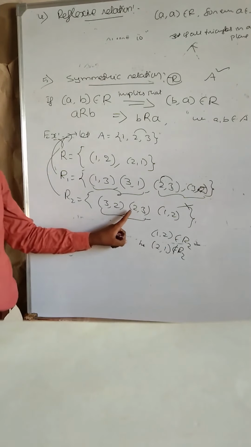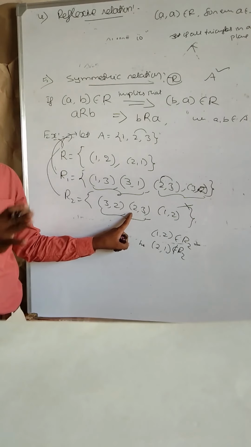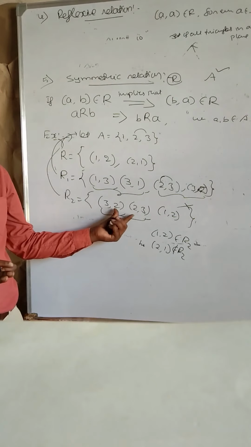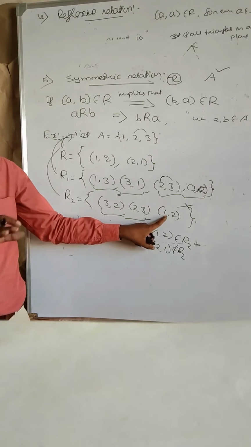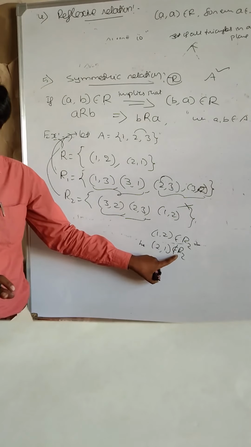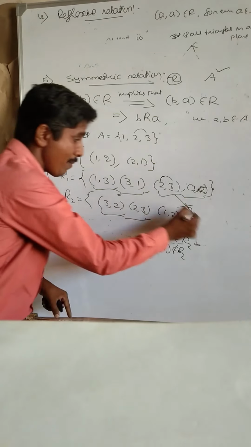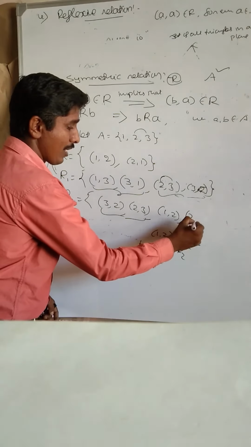Mind it, every element here satisfies the symmetric condition, which means we say that it is symmetric. But if you take 1, 2 belongs to the relation and 2, 1 does not belong to the relation, therefore it is not symmetric.